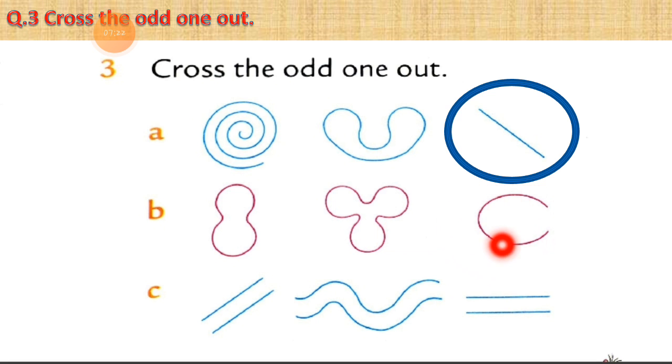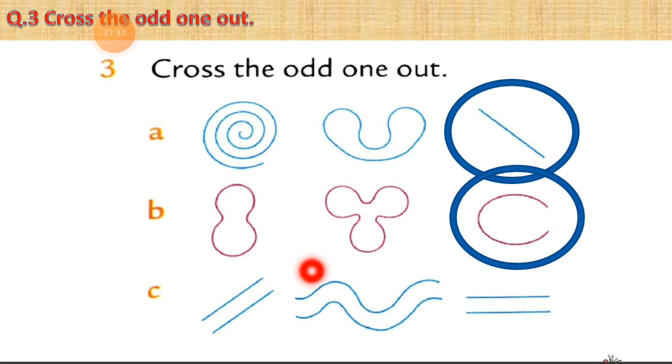Then the next shape is totally based on curved lines, but some lines are not connecting to each other. Some lines are open. Because these lines are not connected to each other, that third shape is an odd one. This shape is totally different from the given shapes. So my answer is the third shape. Now let's move to number C.